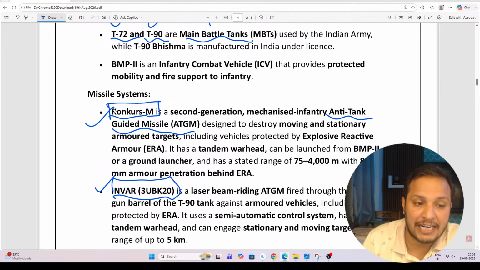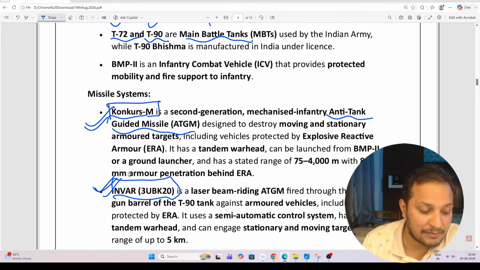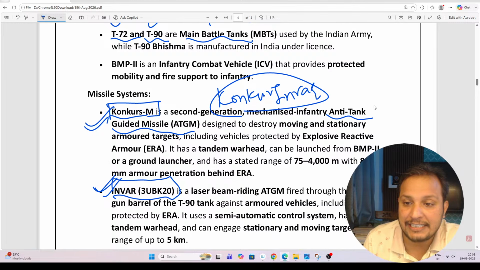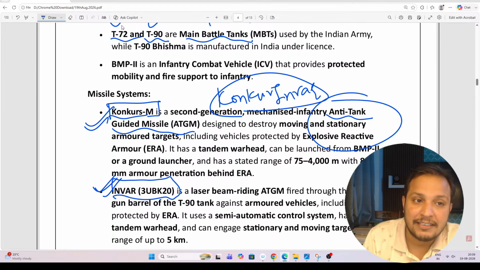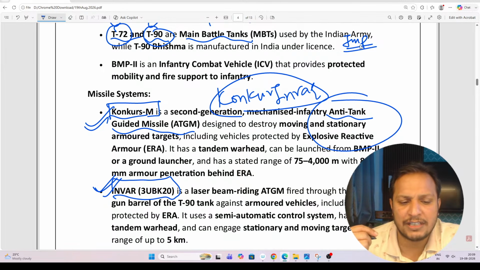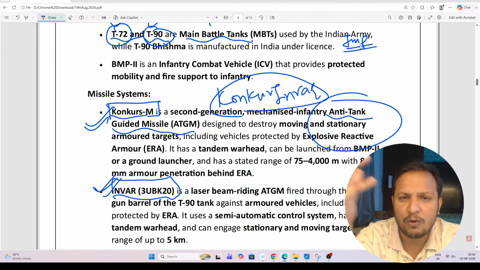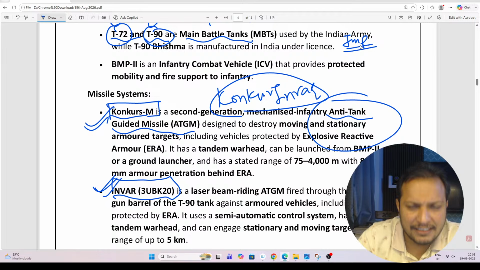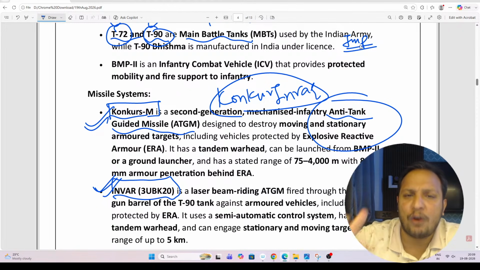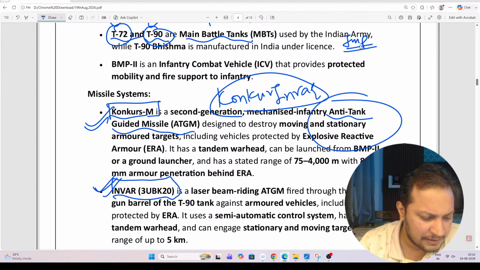These two are anti-tank missiles, Konkurs and Invar. T-72 and T-90 are tanks. Sometimes a simple one-liner question will come. They will give the name and ask what it is. Is it a tank? Is it an anti-tank missile? Is it a fighter aircraft? What is it actually? A simple question will come.